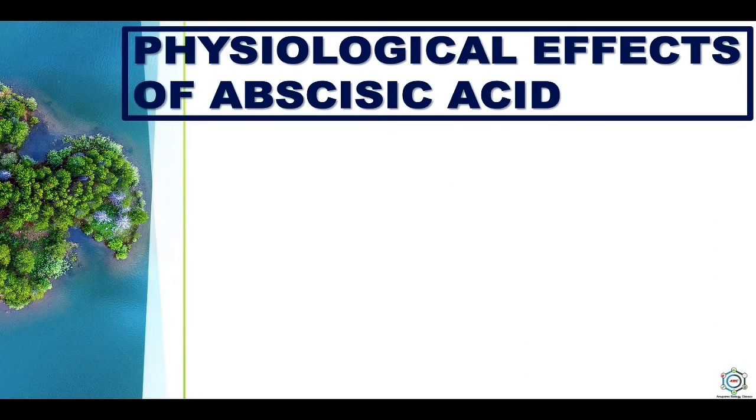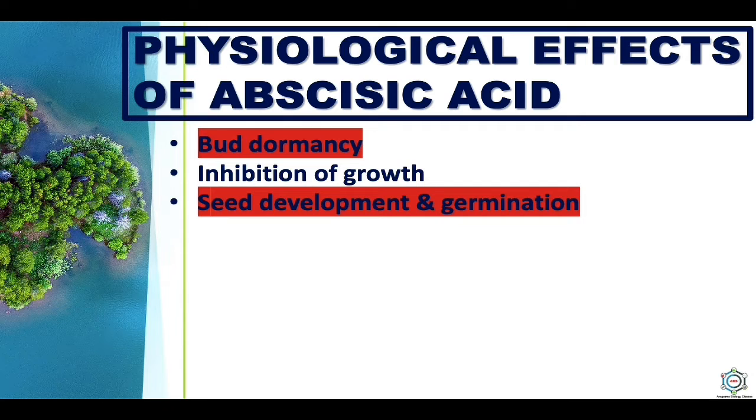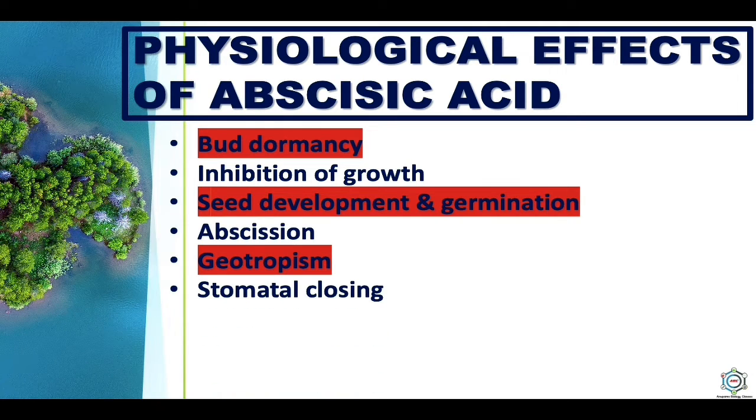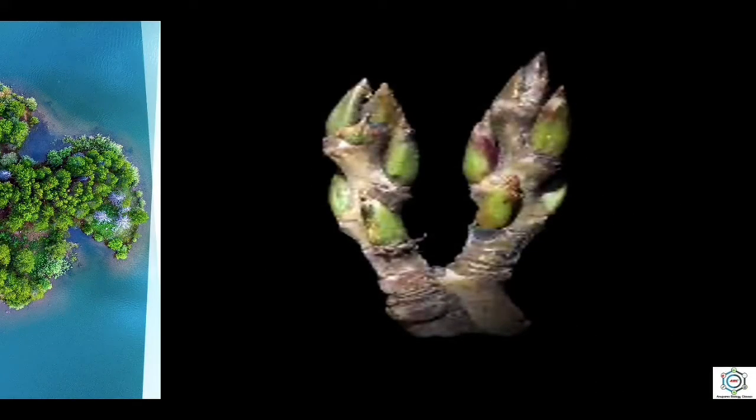Now, the physiological effects of abscisic acid. There are some physiological effects like bud dormancy, inhibition of growth, seed development and germination, abscission, geotropism, stomatal closing, role in water stress, senescence, and other effects. So, the first is bud dormancy. Abscisic acid acts as a growth inhibitor and induces bud dormancy in a variety of plants. For example, the winter bud dormancy is induced by ABA accumulation in the duckweed plant.